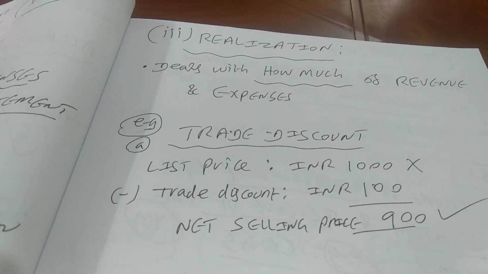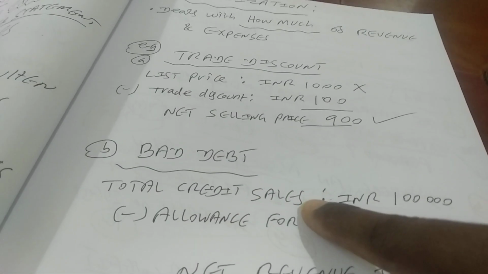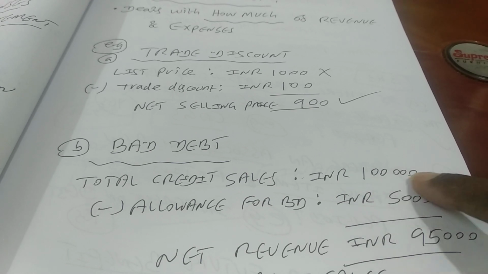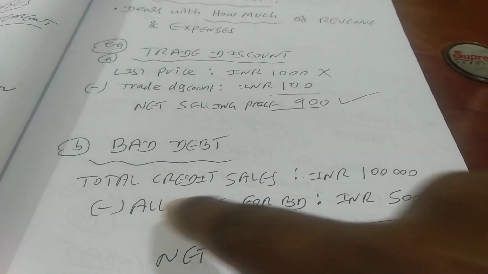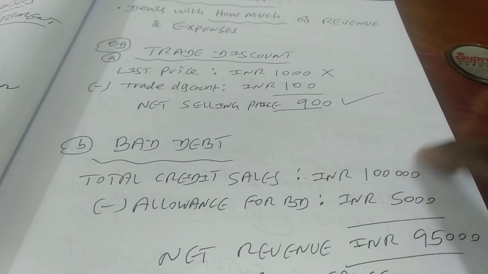The next example I can give you is bad debts, right? So competition makes us sell product on credit. When you are selling your product on credit, for example for INR 1 lakh in that period, there is a possibility that a part of them may not pay you, right? So let us assume based on your historical experience, you know that it is going to be 5% of your total credit sales for that period.